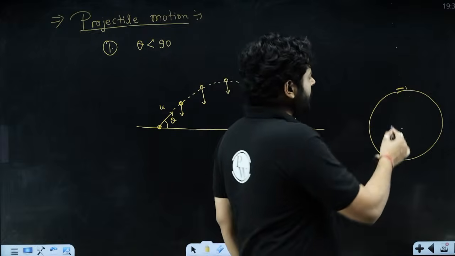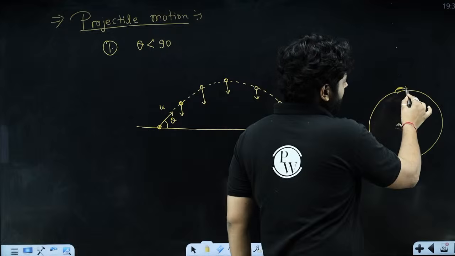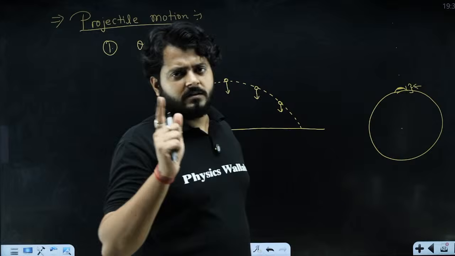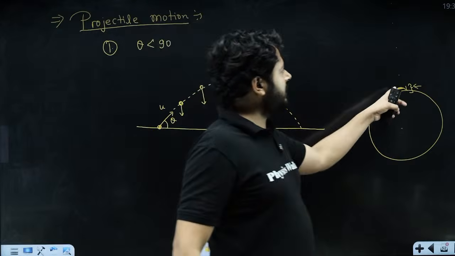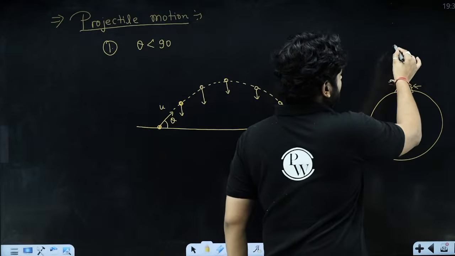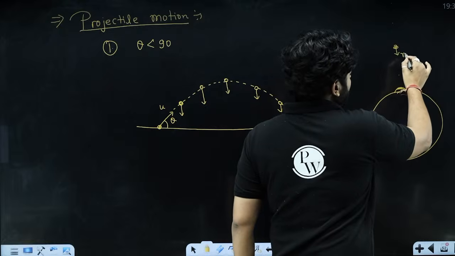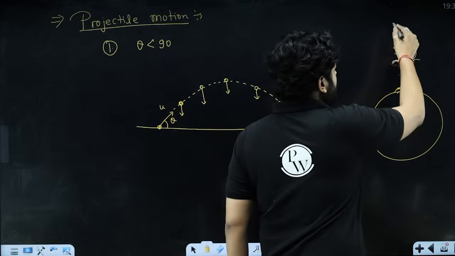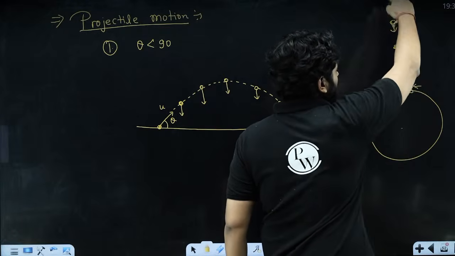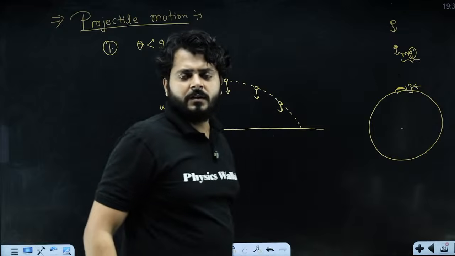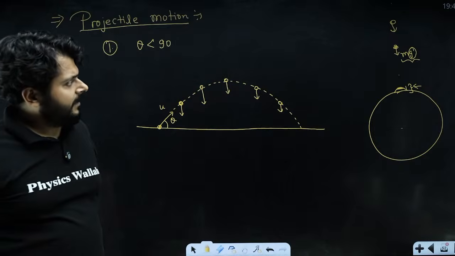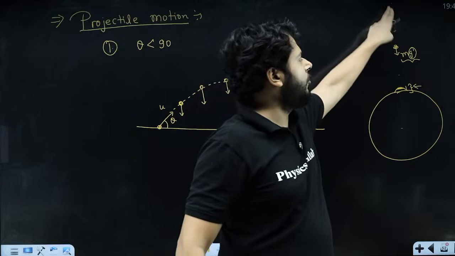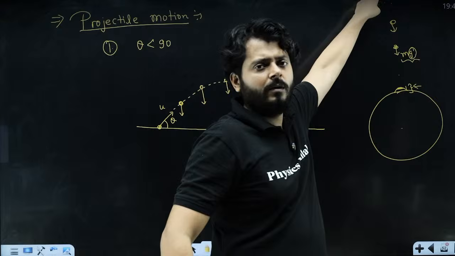So all of that motion, where the body moves up and comes down, is happening under a constant force. If the body was moving at a really large height, the force would be m into g dash. The value of g will change, so the force which is acting towards earth will also change, right? The value of acceleration due to gravity is going to change, which is why the force will change. So this motion is under variable force, right?